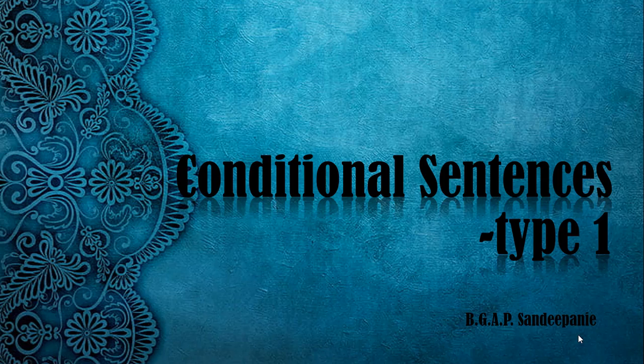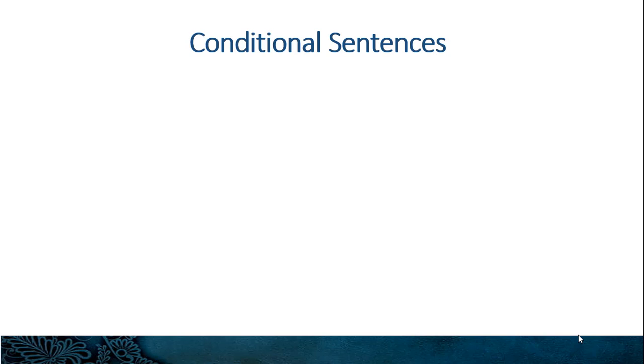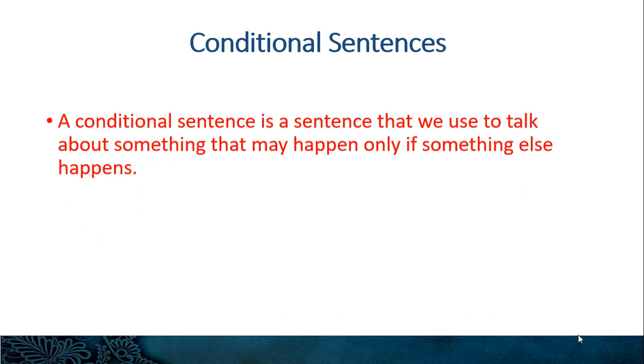It is about conditional sentences. This is the first part of conditional sentences. So this is the type 1. First of all, we should have an idea what conditional sentences are. We'll see what they are.